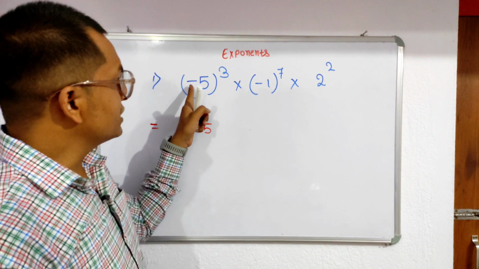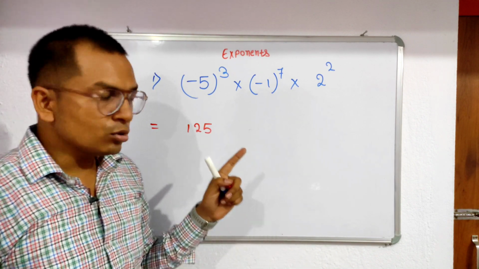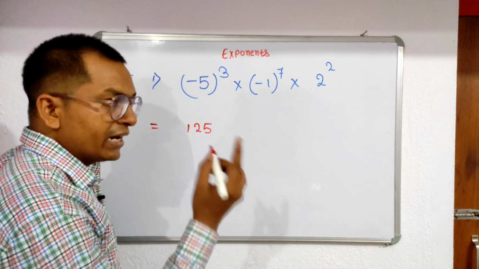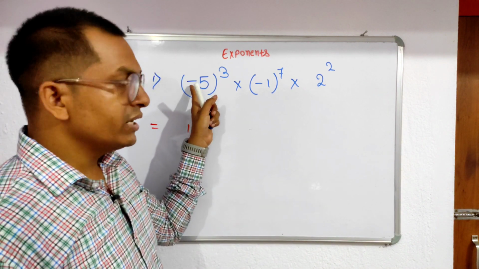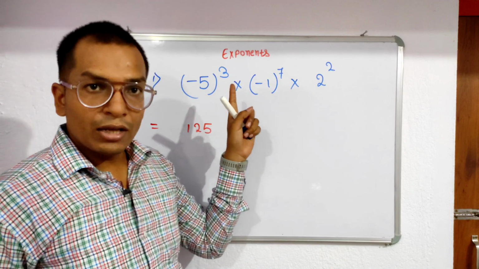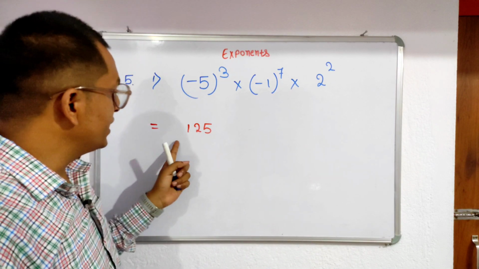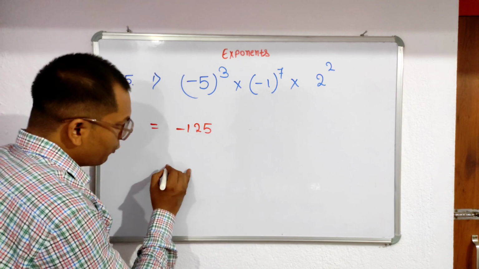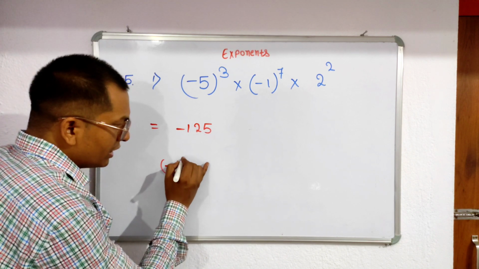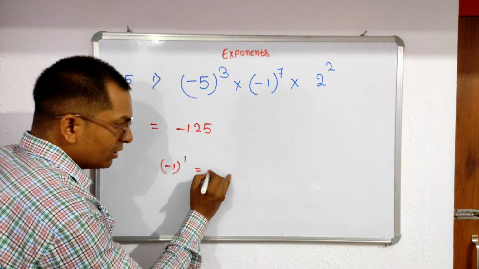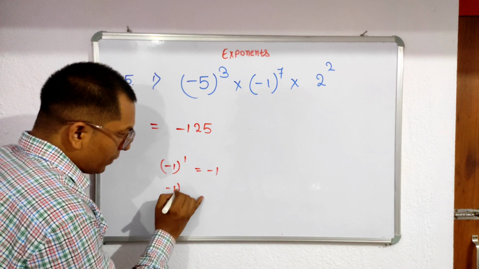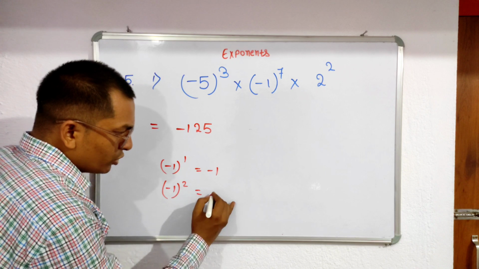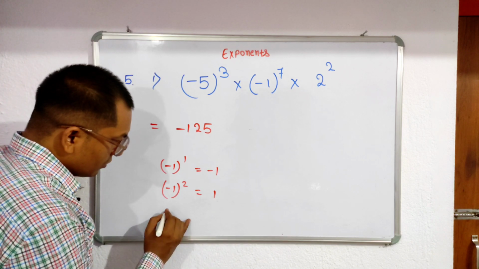Clear na? Here the sign is what? Negative sign. Clear? So here what do you write? Negative into negative is positive, positive into negative is negative. Here is a negative sign, so the power is what? The odd power. So here we write negative sign. Suppose we write minus 1 to the power 1, the power is an odd number, in that case we write minus 1. Minus 1 to the power 2, the power is 2, so you write plus 1.